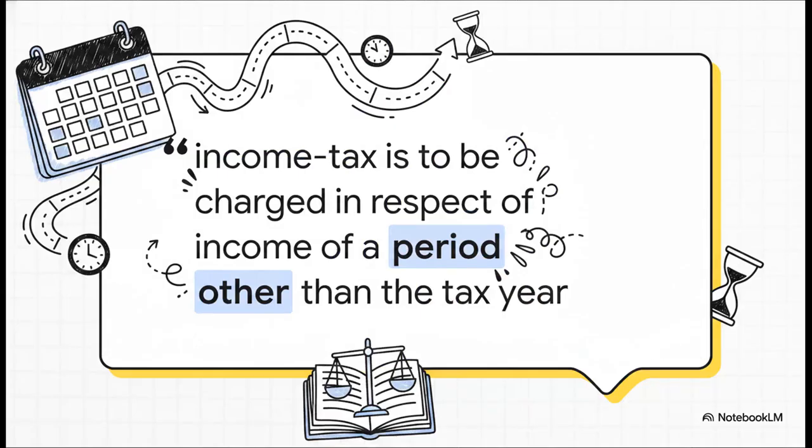Then we have Section 4, subsection 4, which says, if this act provides that income tax is to be charged in respect of income of a period other than the tax year, it shall be charged accordingly. Usually, tax is calculated on a standard full tax year. But, as we all know, life doesn't always fit neatly into a 12-month calendar. This clause provides the legal flexibility to tax income outside that standard yearly timeline.